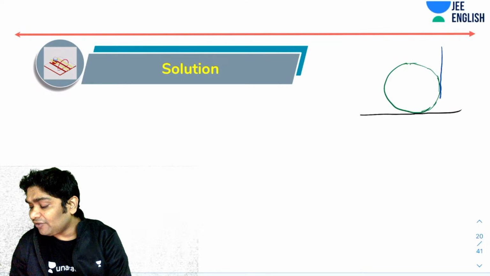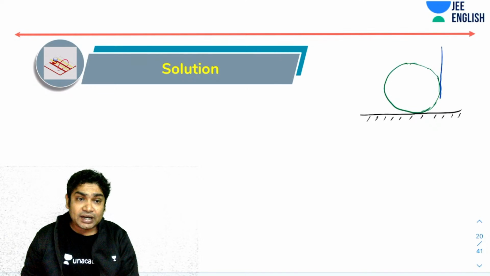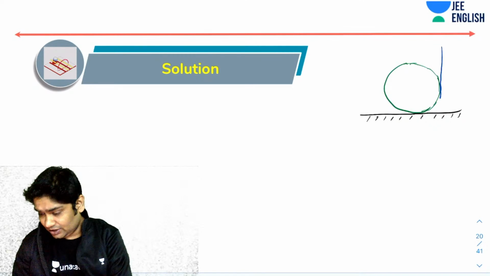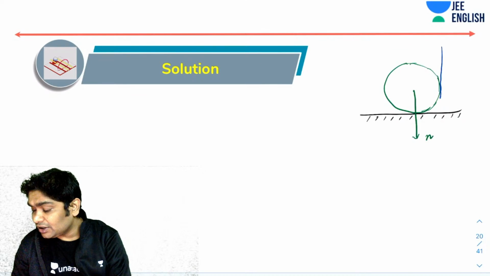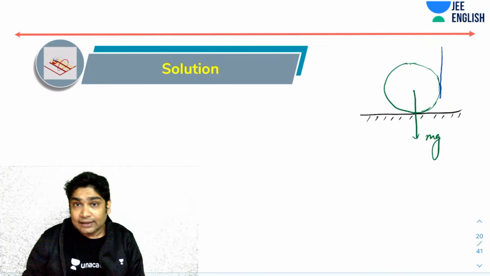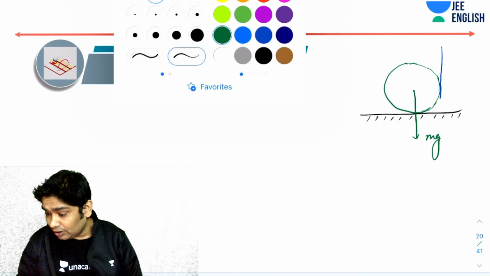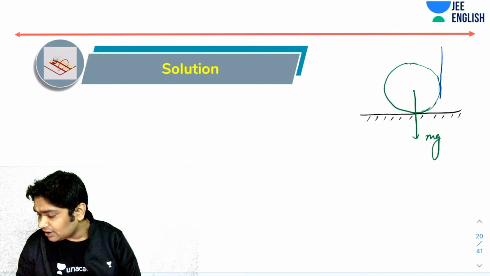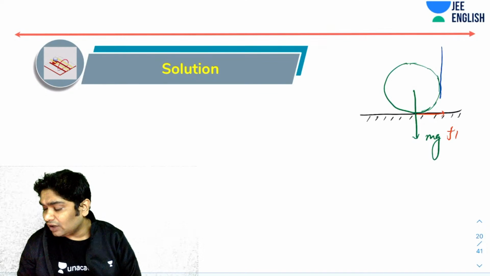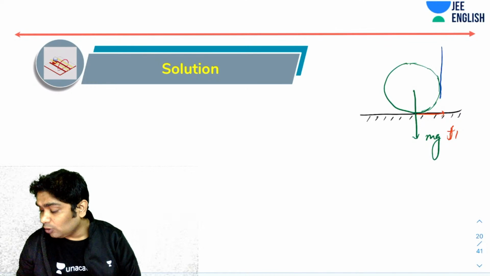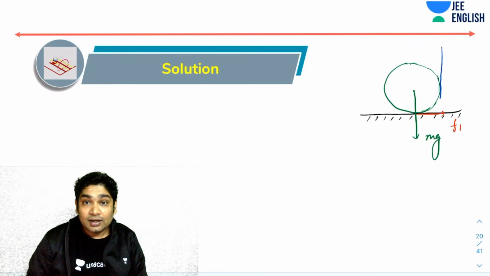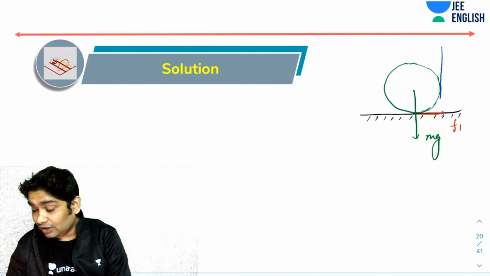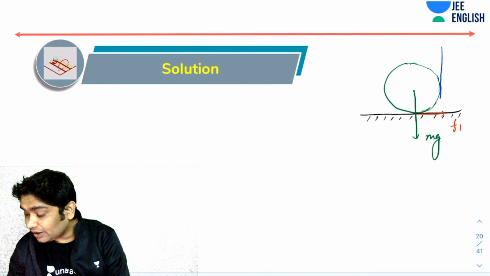So let's imagine what are the forces that will act on this as this stick is pushing it. What are the forces that you can see acting? First, of course, you will have this mg, the weight of the ring, and then you will have a friction from the ground, and let's assume that the friction is in this direction, and let's call this F1. I'm only assuming this friction to be in this direction. Now from the stick, I will have another friction and a normal reaction, and a normal reaction from the ground.